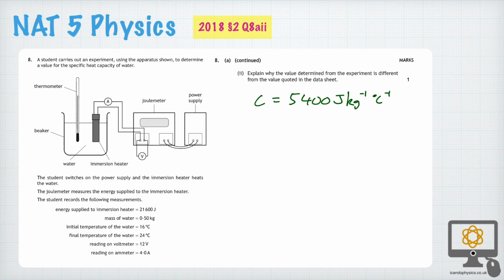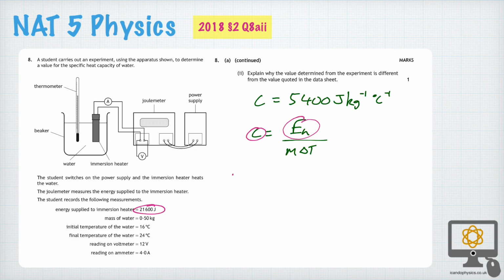Well, if we think about the formula and we rearrange it to C is equal to EH over m delta T, that would imply that if this is too big here, that means the amount of energy that we expected went into the water is too great. Some of that energy is actually going into other things. This 21,600 joules didn't all go into the water. Some of it went other places.